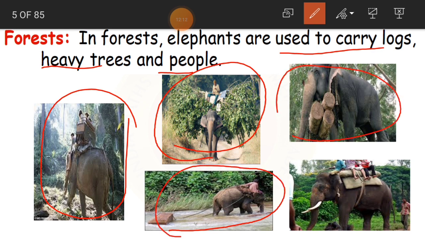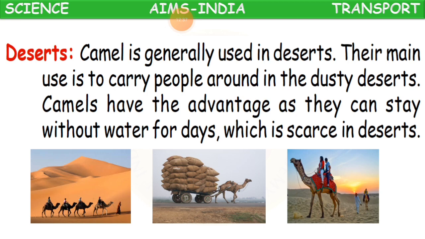See here, logs, too much weight. The elephant is a wild animal, a very big animal, and with the help of its trunk, it carries heavy weight. So this is how in the forest the elephant is used for transporting things or people from one place to another. Clear, children? Now coming to deserts.